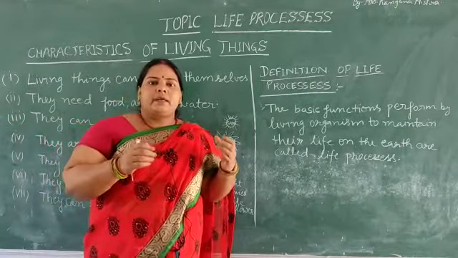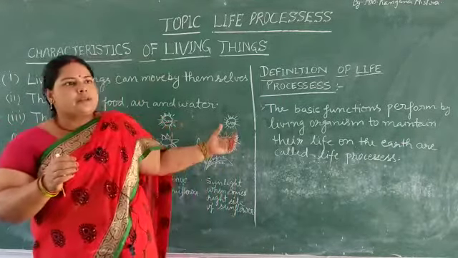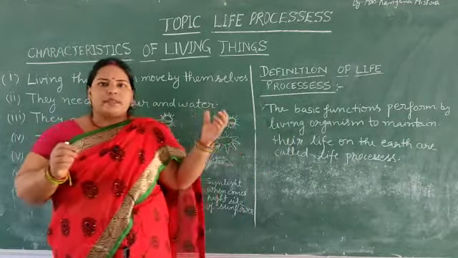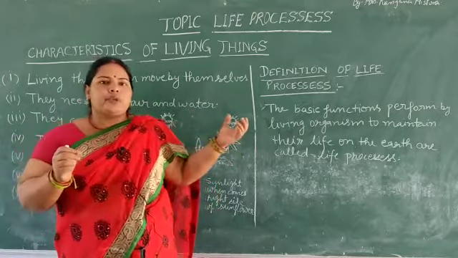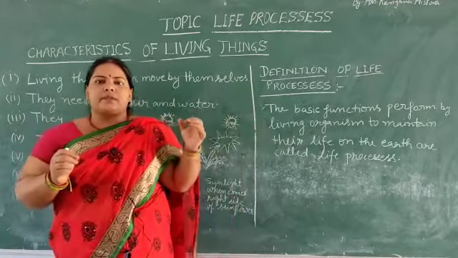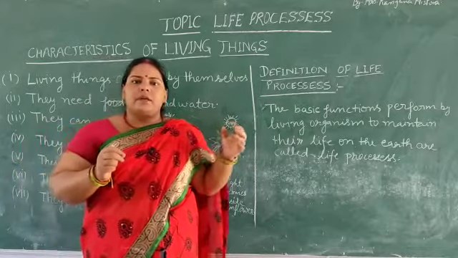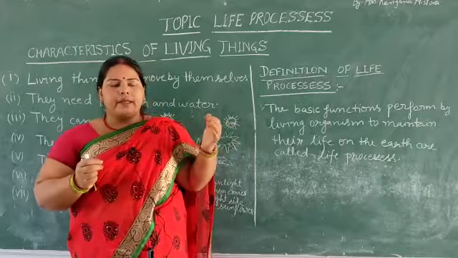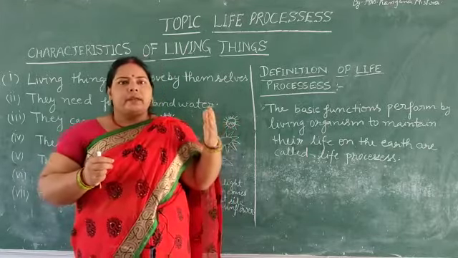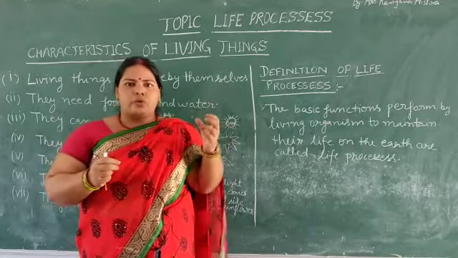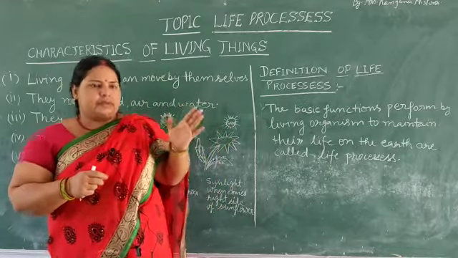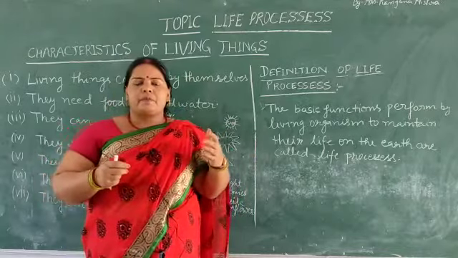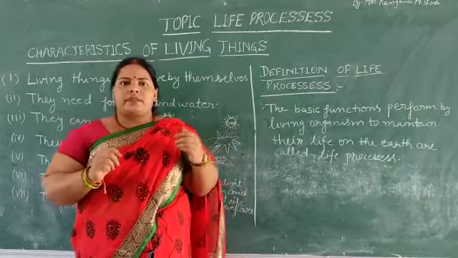For example, the mimosa pudica plant, which you can call the chui mui plant. When you touch the leaf of the plant, it folds smoothly, and when you touch it again, it folds again, and when you leave it, the plant returns to its normal state.